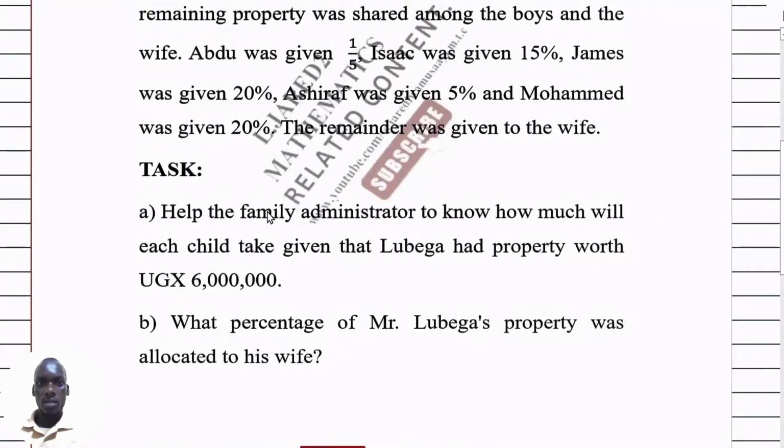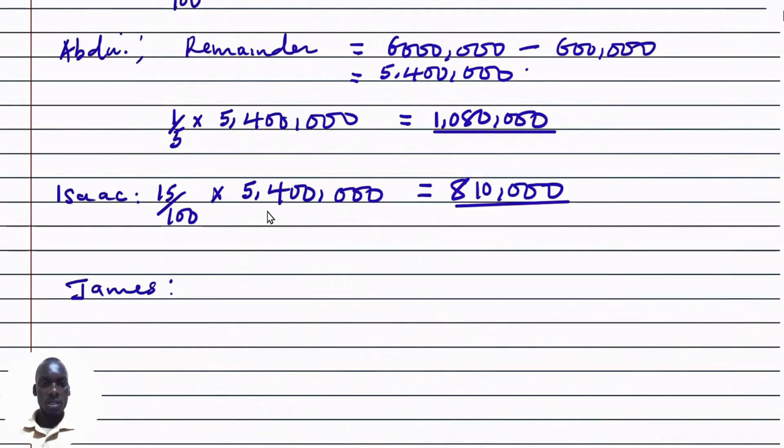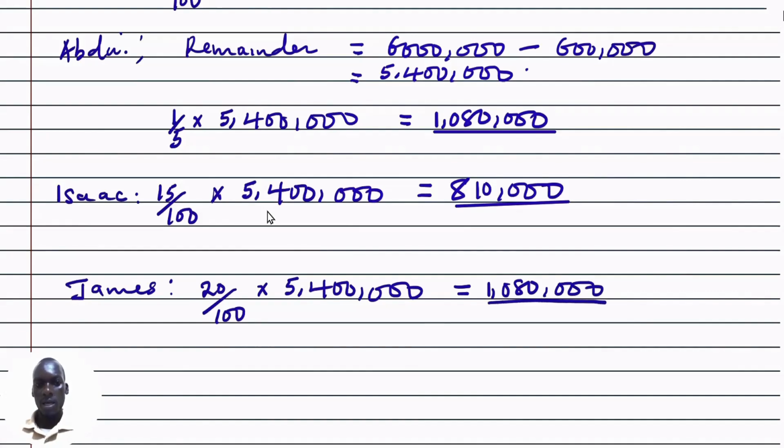Let us get for Isaac. The question reads that Isaac got 15%, which is 15 divided by 100, multiplied by the remainder, 5,400,000. If I compute this, I get 810,000 as the share for Isaac. Now the next child, James. They say that James got 20%, which is 20 out of 100, multiplied by the remainder, 5,400,000. When I compute this, I get 1,080,000. So this is the share for James.